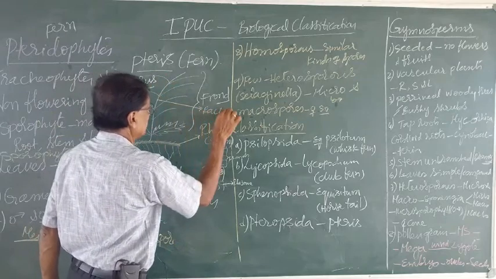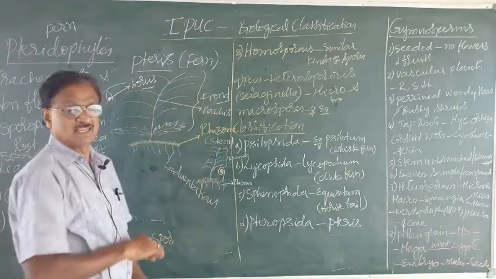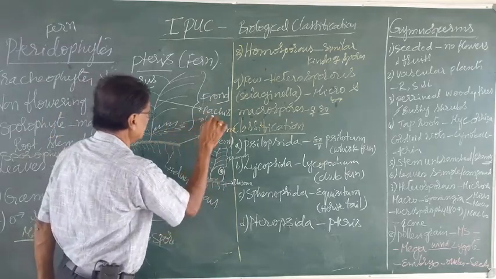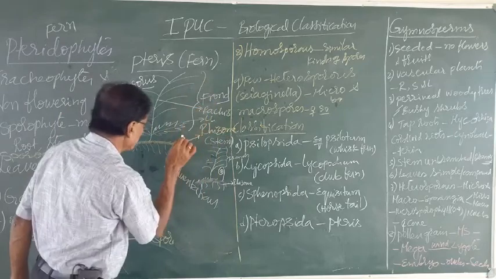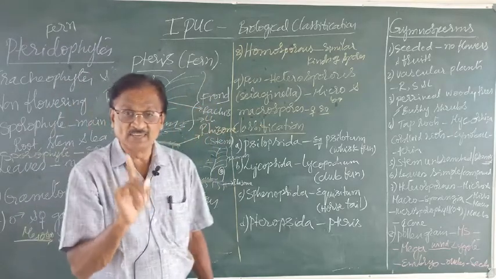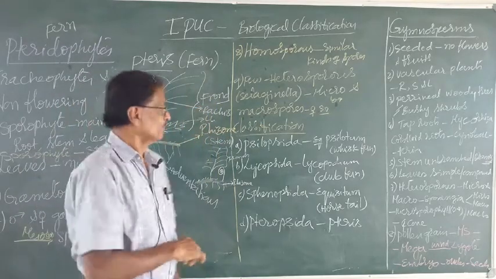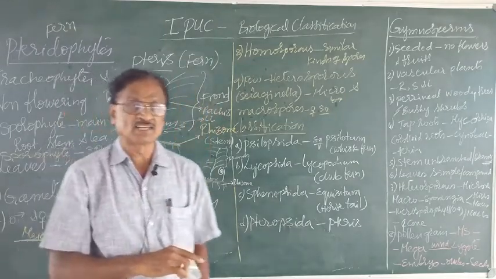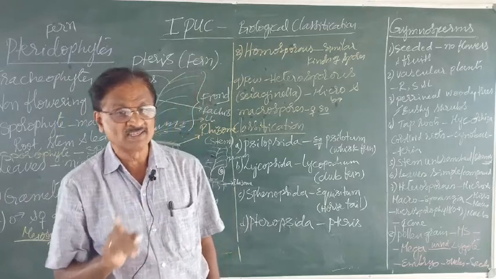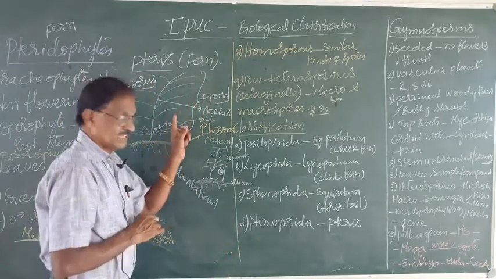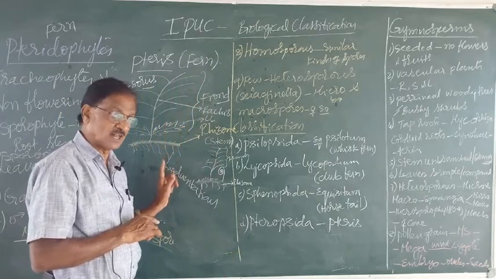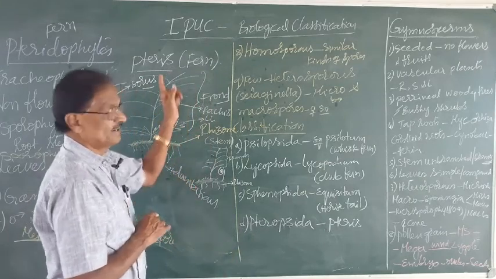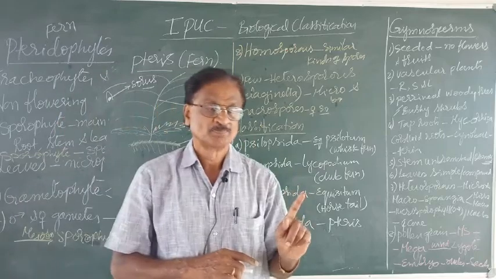The rachis gives rise to many leaflets. Remember, these are the leaflets. This entire one is supposed to be one leaf, and it is called the photosynthetic organ, by name frond. So this is the explanation of the structure of a typical fern, which comes under Pteridophyta.